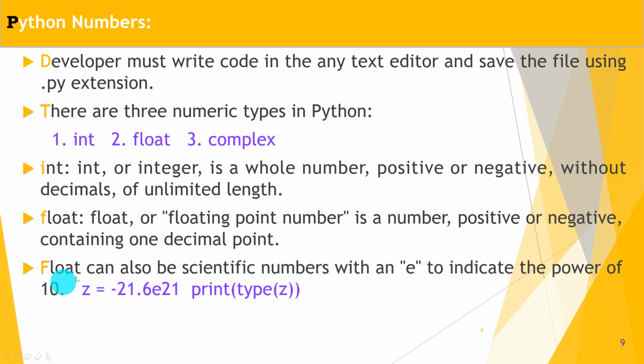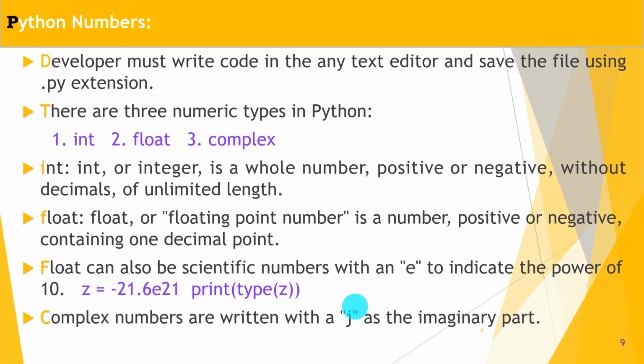Float can also be a scientific number with an e to indicate the power of 10. So you can also initialize it using z is equal to minus 21.6 e to the power 21, that means 10 raised to 21. Print type z, and you can find the type of that number also.